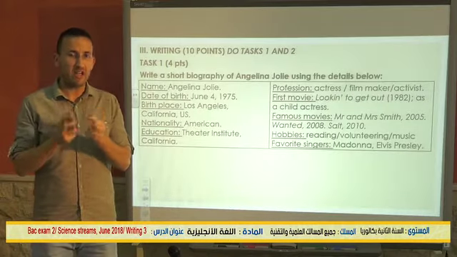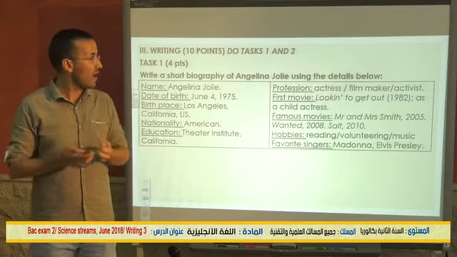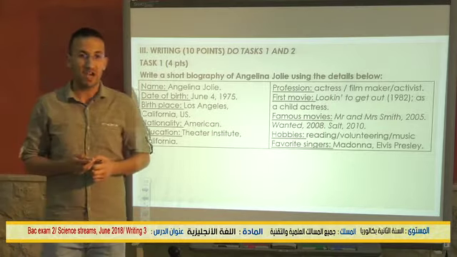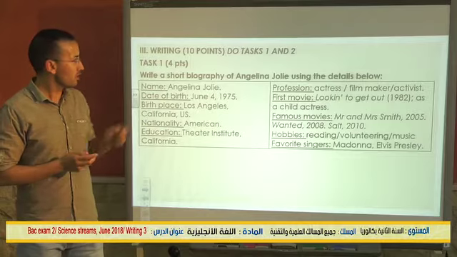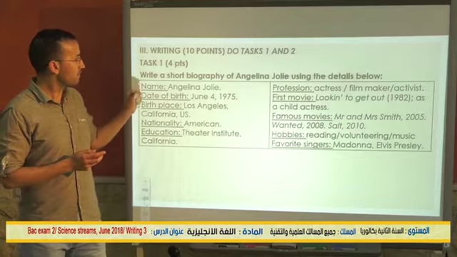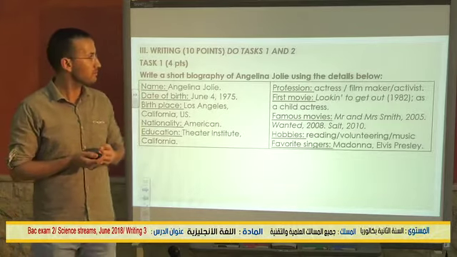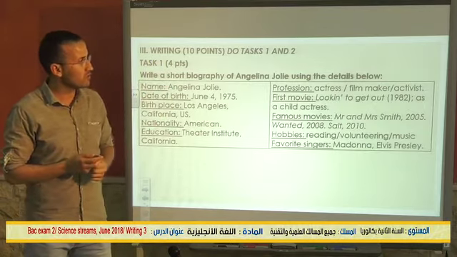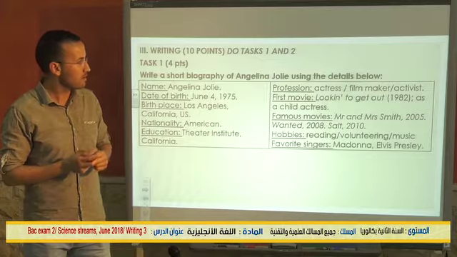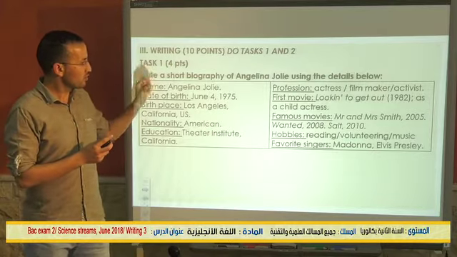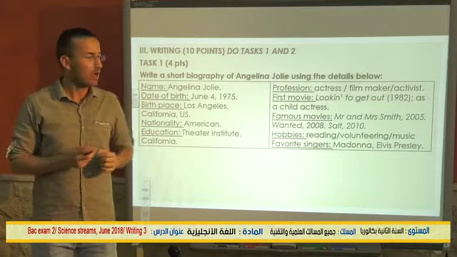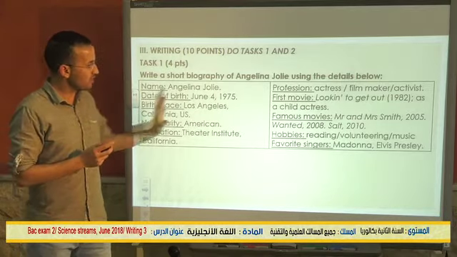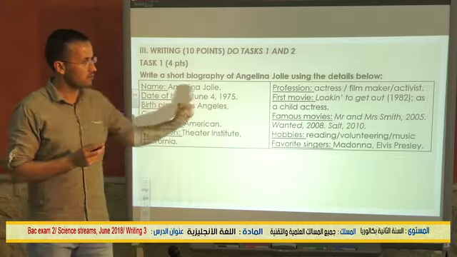So remember that in writing you have two tasks, task number 1 and task number 2. So this is task number 1. Let's read it. Write a short biography of Angelina Jolie using the details below. So here you need to write a short biography, a short paragraph, okay? And then we have these details, okay?